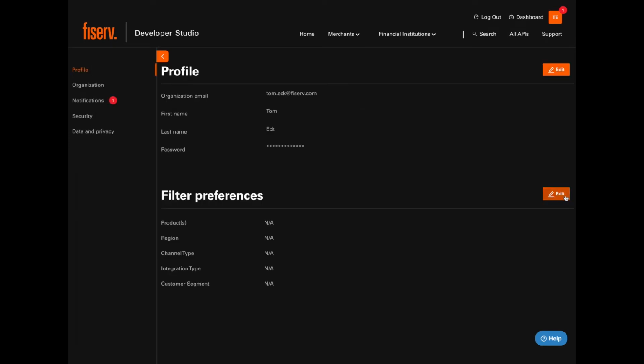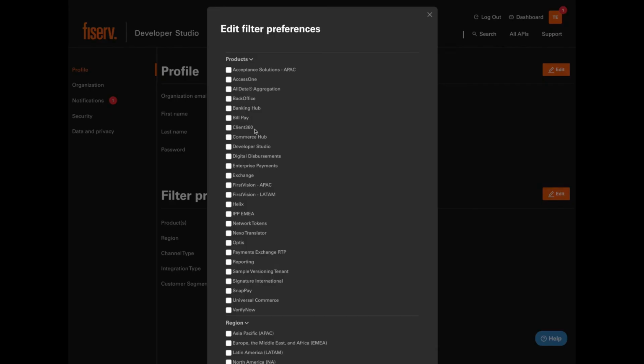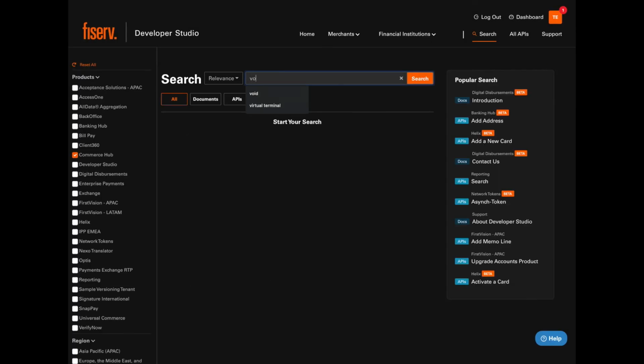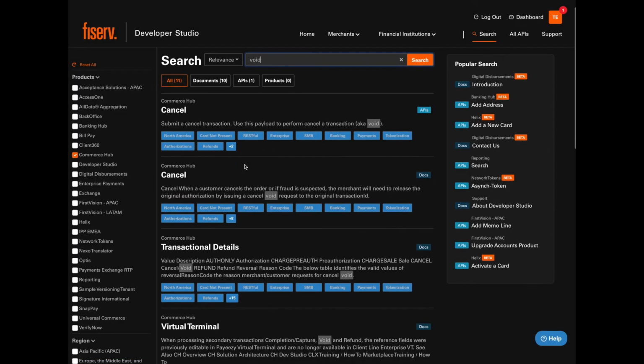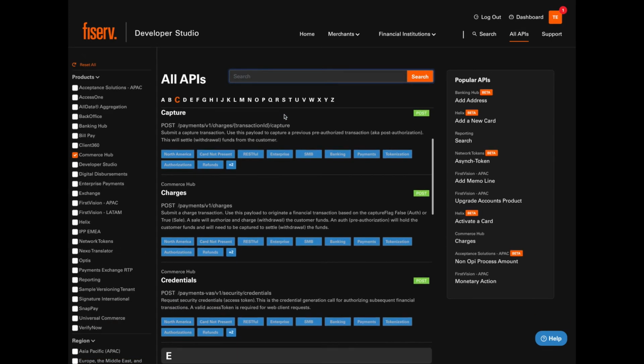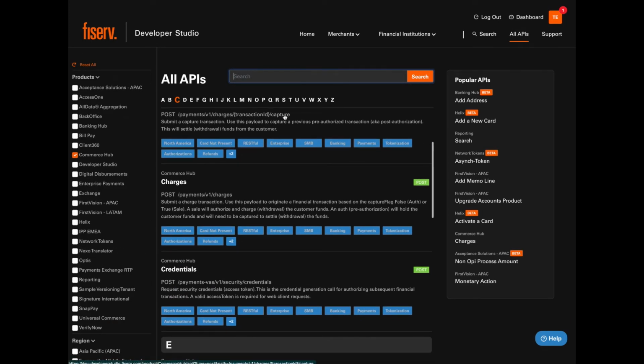And finally, let's set up some filters that will be applied across the site and remembered each time the developer logs in. Notice how the filter is automatically applied in the All APIs interface, and in the global search as well. Dev Studio's developer dashboard is an area where developers will spend a lot of time. The dashboard allows the developer to manage credentials and integrations and will soon support real-time testing of API products.